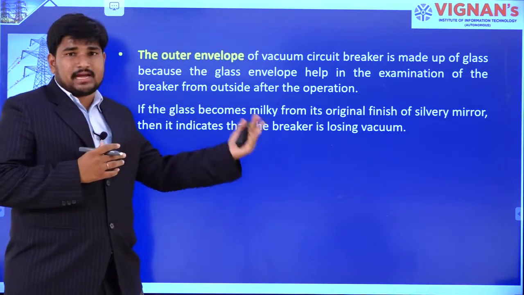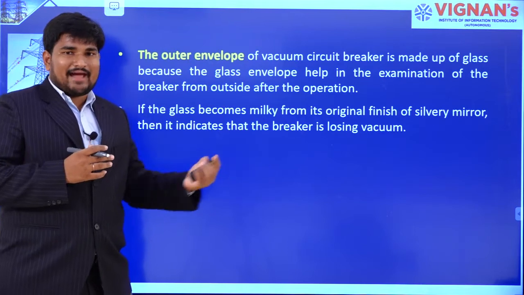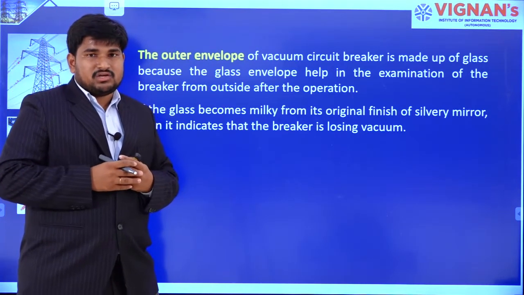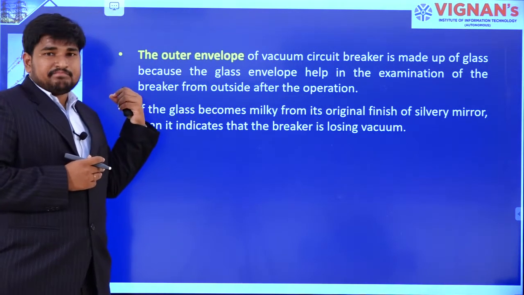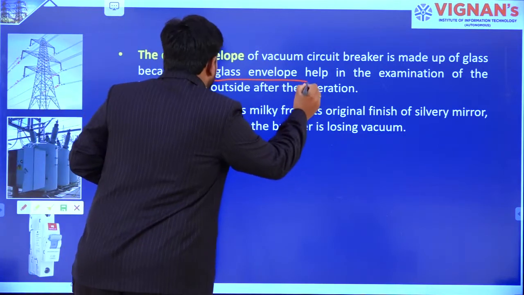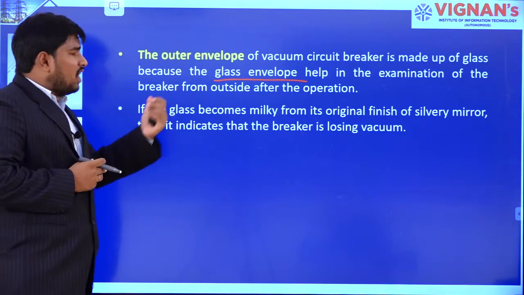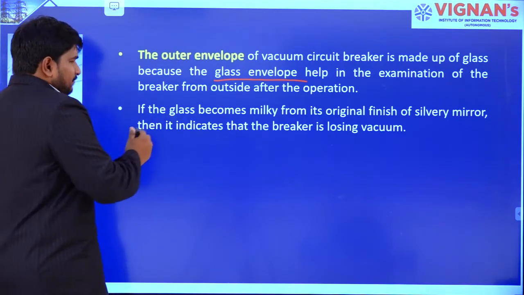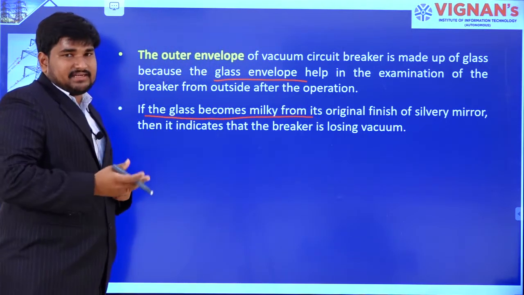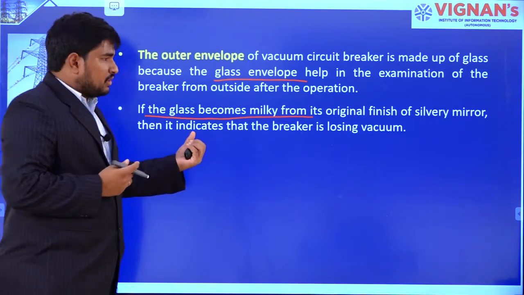If it is a glass chamber, we can observe that with our eyes, without any other measurement equipment. That's why in recent days we are using a glass envelope as the outer envelope. If the glass becomes milky, that means white, because of fog inside the vacuum,